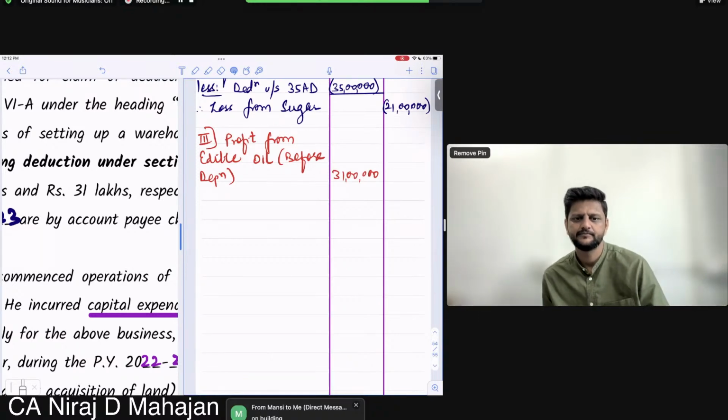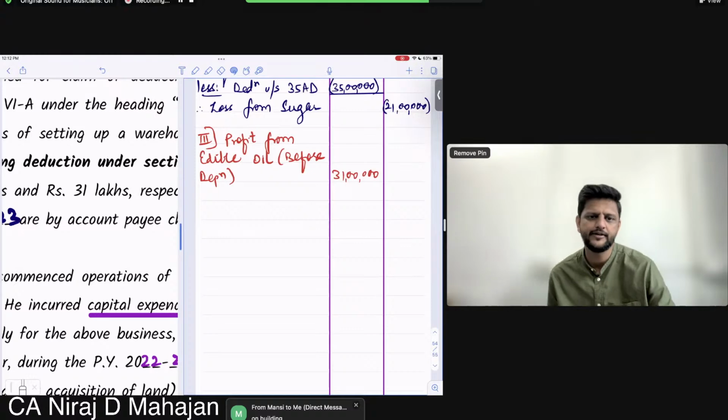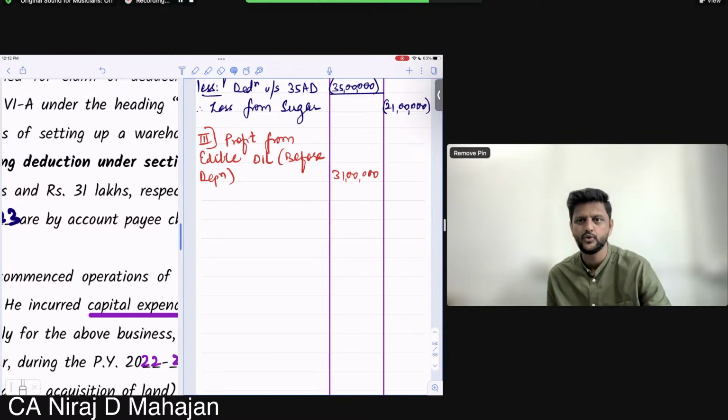Yes, Mansi, correct. But what is the current year expenditure? Everybody, building we completely allowed for sugar and food grains business, 100% deduction. Please pay attention. Building, bachcho, is 100% allowed. But building was also taken for edible oil business. New building considered for edible oil business.